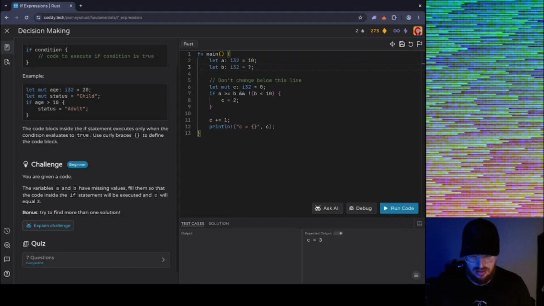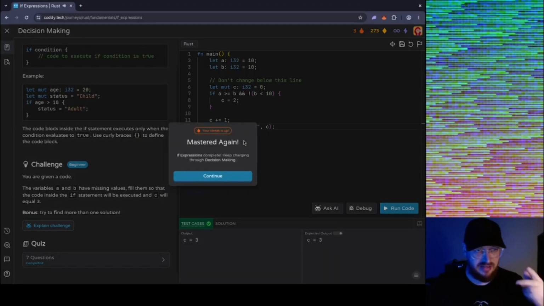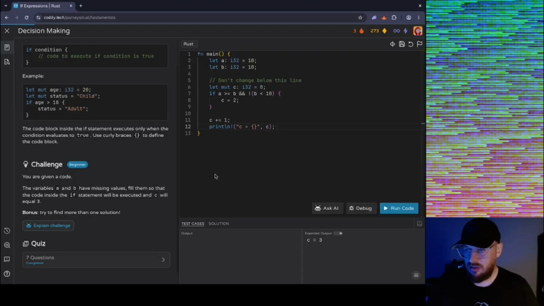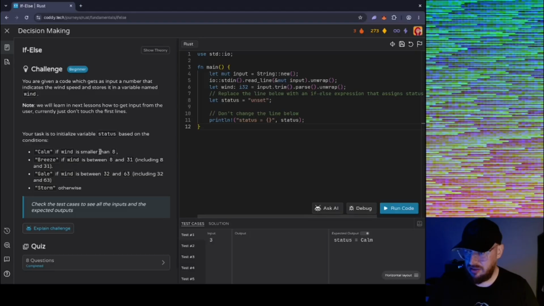All right, it's not really a coding challenge, this is kind of a fill-in puzzle. All right, let's try it out, 10. Bazinga! All right, my streak is up, got that 3-day streak. All right, cool. Moving on. Let's see this next one. If else. All right, ooh, I like if else statements.